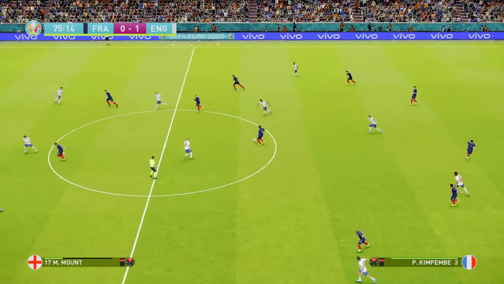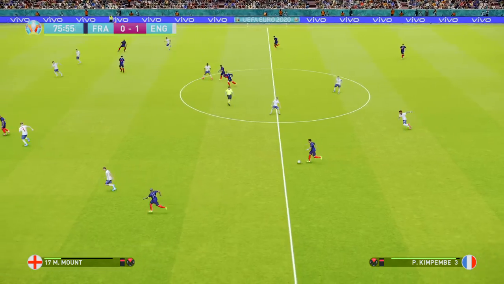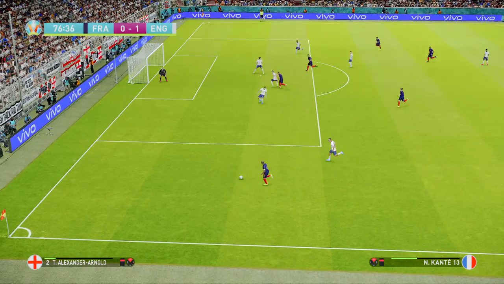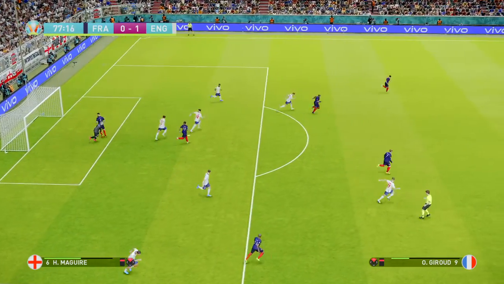Has virtual Harry Kane had a better tournament than real Harry Kane? You can be the judge. Here's Kimpembe. Space on the left here. N'Golo Kante. Alexander-Arnold has left him. It's not a good cross though.